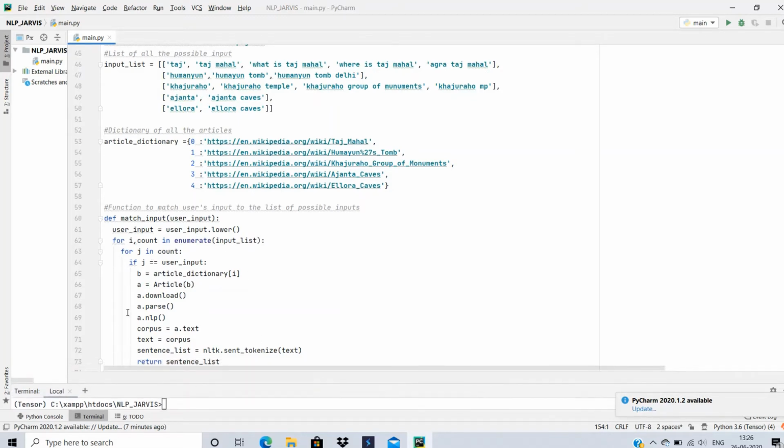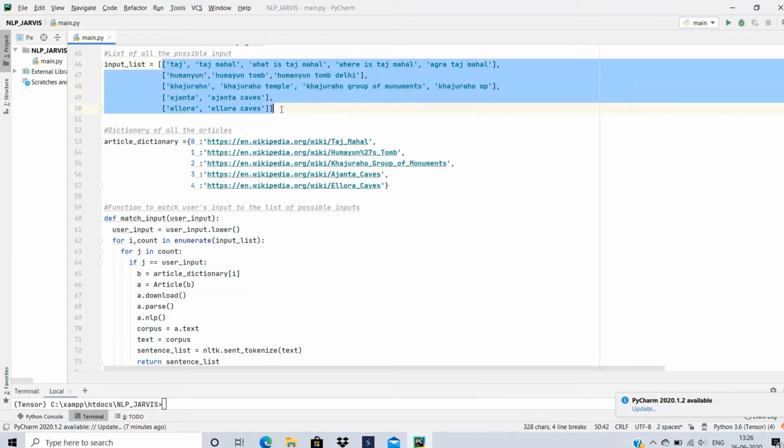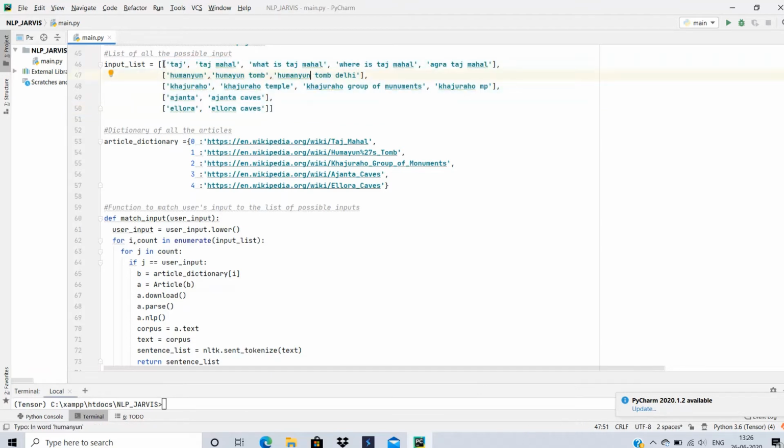Before that you have to create two things: one list and second a dictionary. The list consists of many lists, where each list contains all the possible inputs of a particular place. Like if I'm talking about Taj Mahal, then all the possible inputs that the user can ask are included in this list. And then the second list is for Humayun's tomb, with all the possible inputs for Humayun's tomb.